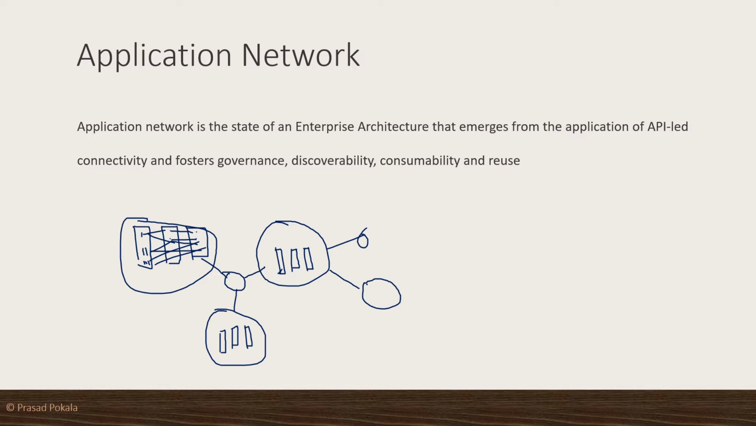So application network is the state of an enterprise architecture. It's an architecture across the enterprise that emerges from the application of API-led connectivity. So when we do the API-led connectivity and build the APIs and form a network of all such APIs by fostering, meaning imposing proper governance and making all these APIs discoverable and enforcing the teams or the organization LOBs to consume the APIs more and more, the architecture evolved as part of all this together is the application network, an effective application network.